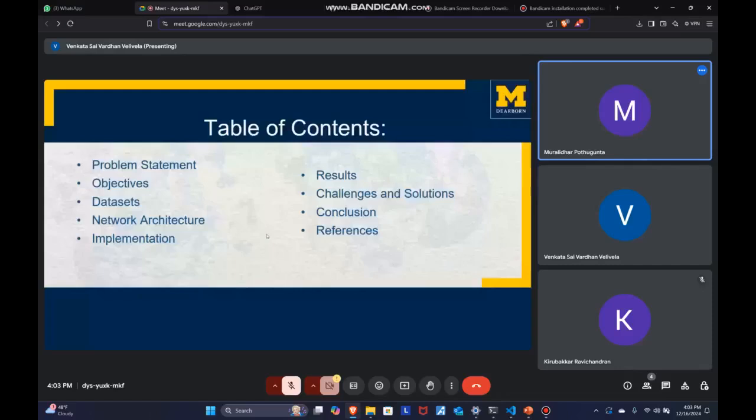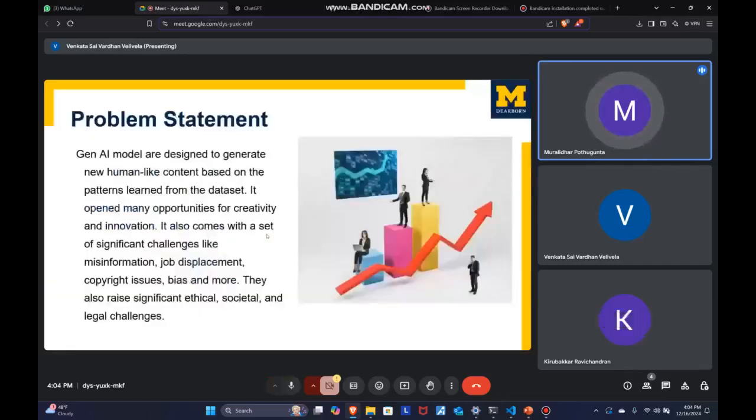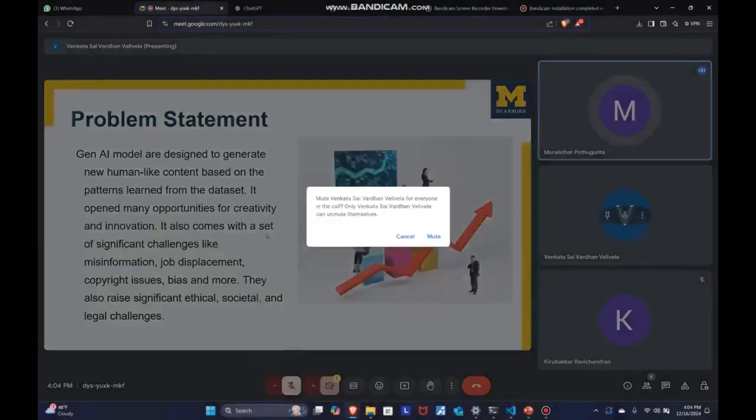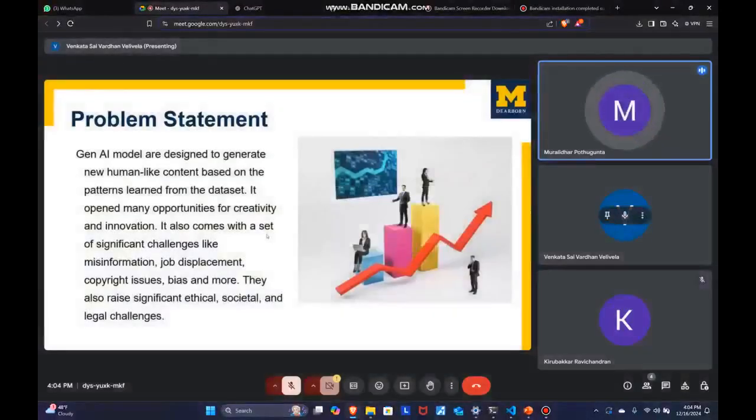Problem statement. The problem we tackle stems from the fundamental nature of generative AI. These models analyze vast datasets to generate content that mimics human created images. While this is a technical marvel, it comes with significant consequences. For example, AI generated images can be used to manipulate public opinion through fabricated news stories. The rise of synthetic media poses challenges in verifying content authenticity in journalism, digital forensics, and online platforms.